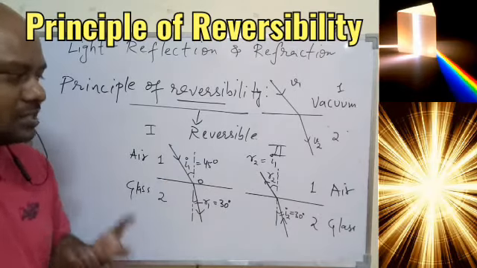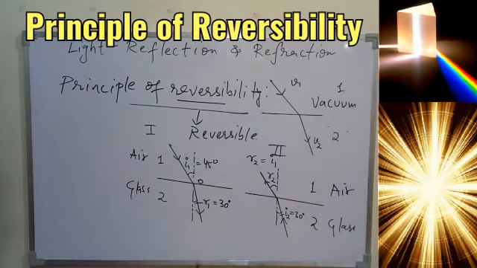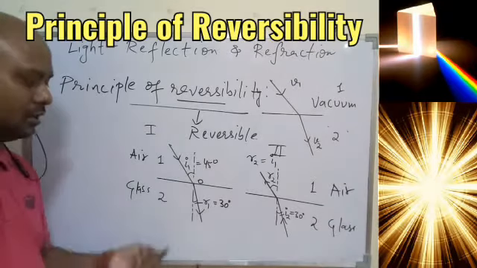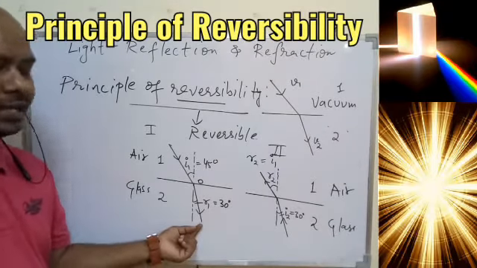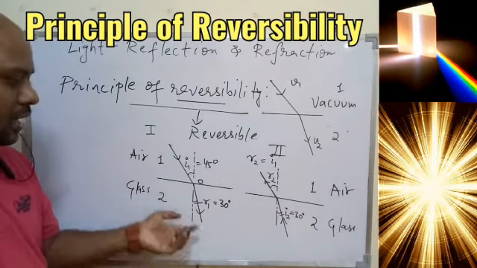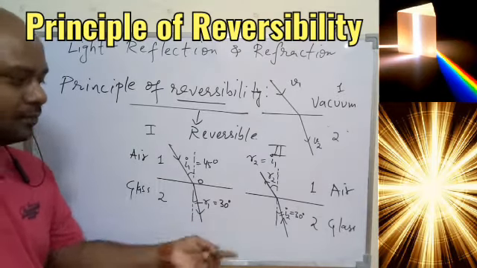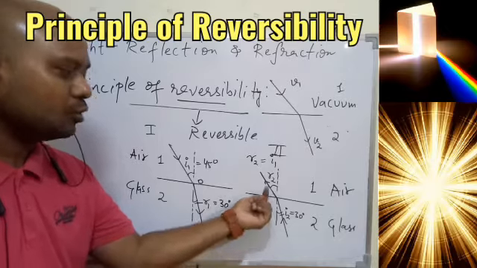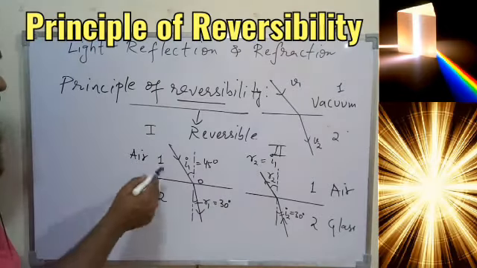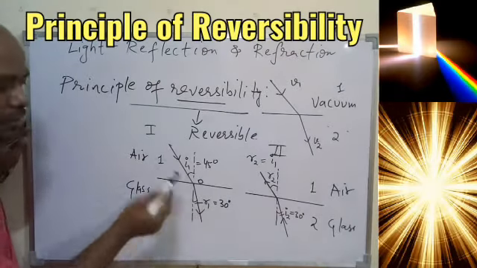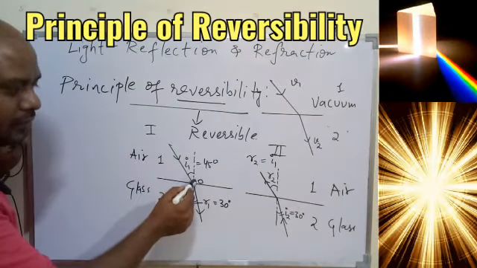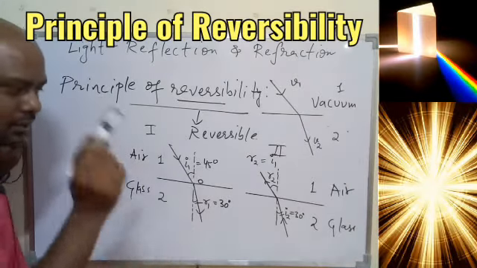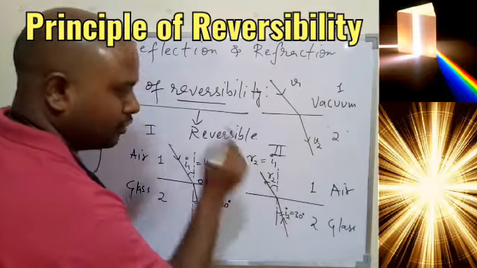So what does it mean? Simple, that if we don't change the pair of medium and if we just reverse the path of the light, that is, if you just allow the light to move from second to first medium, then in that case also it will follow the same path. So you can see here the light traveling through which path? 45 degree and then 30 degree, 30 degree, 45 degree.